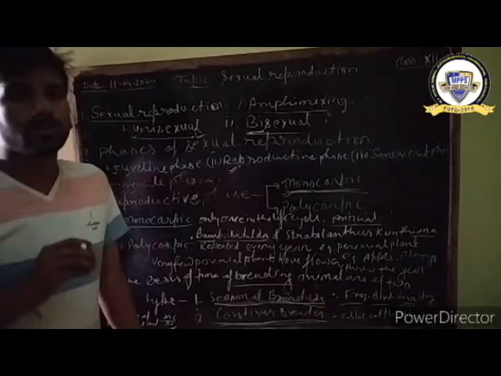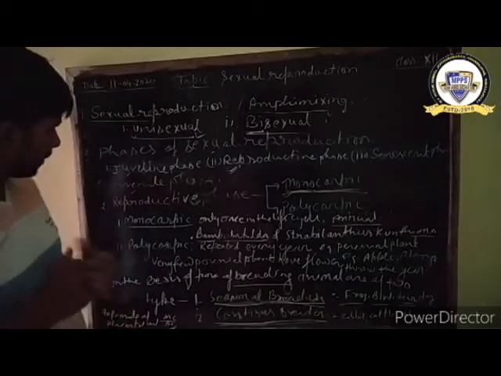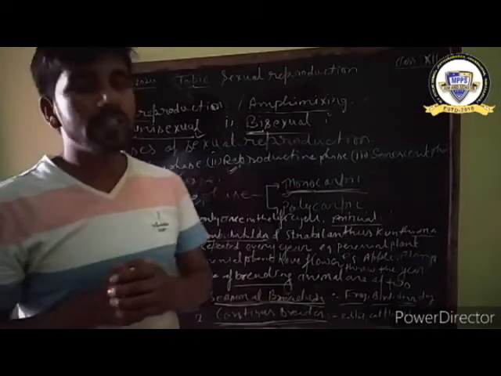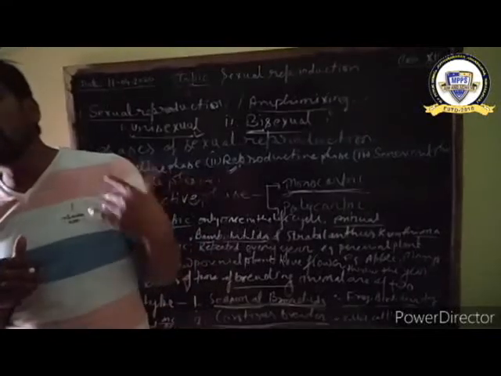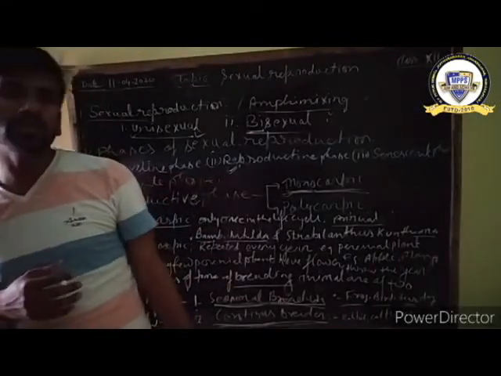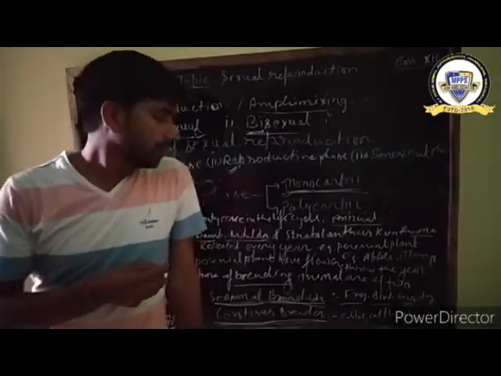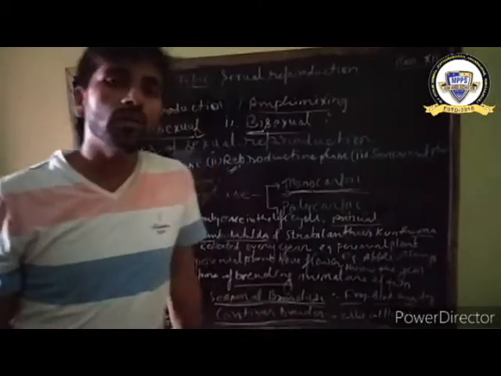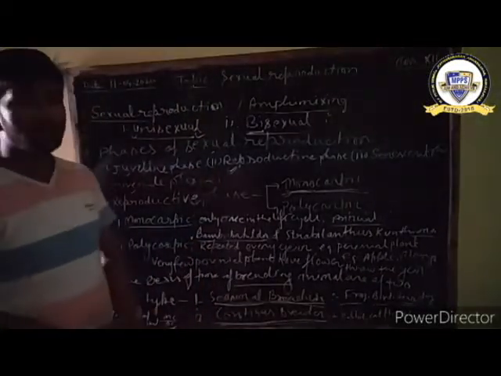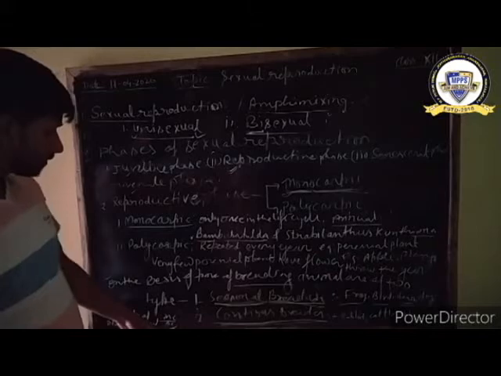In primates, in their females, some special changes in the ovary, or the rhythmic change of the ovary due to some special hormones, is called menstrual cycle.